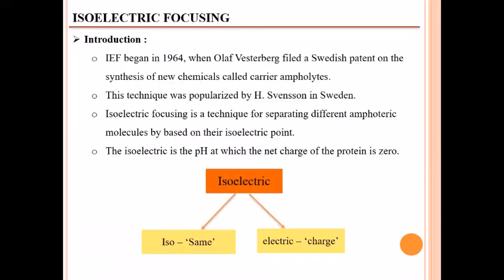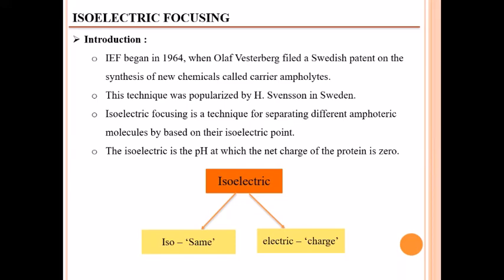So after moving boundary electrophoresis, we see isoelectric focusing electrophoresis in detail. Isoelectric focusing electrophoresis began in 1964 when Olaf Vesterberg filed a Swedish patent on the synthesis of new chemicals called carrier ampholytes. This technique was popularized by H. Svensson in Sweden.